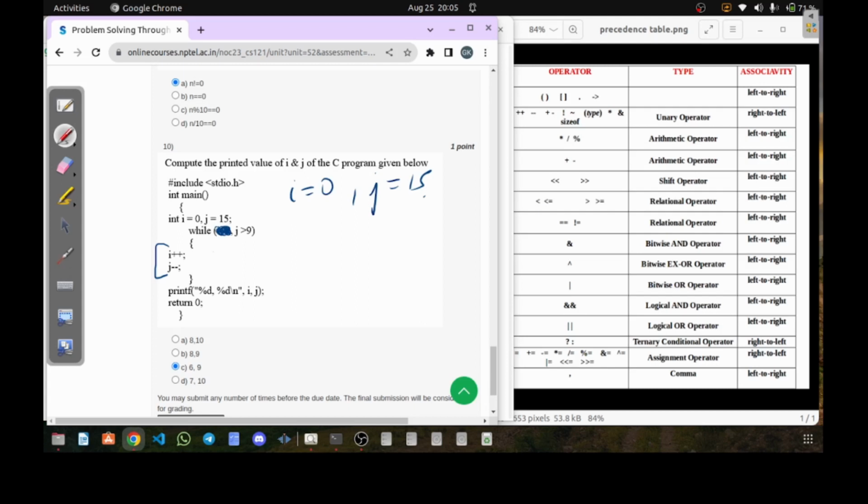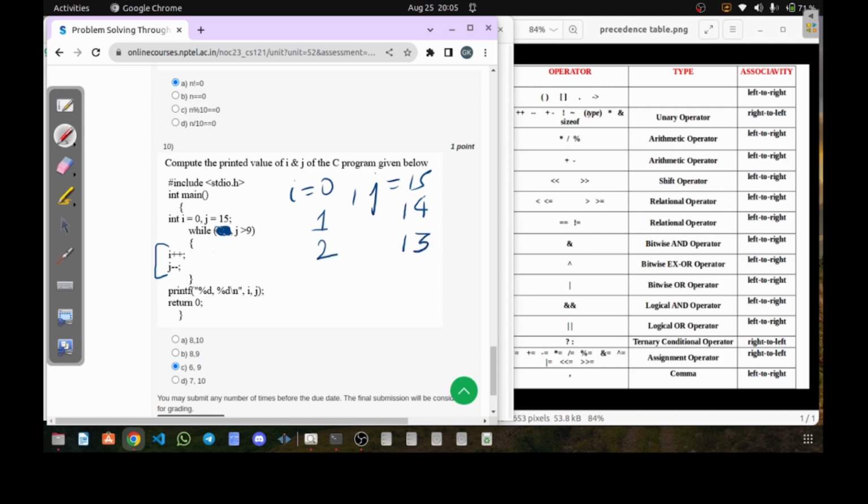15 greater than 9 is true, so the value of i will be incremented by 1. This will become 1 and j will be decremented to 14. 14 greater than 9, the condition is true, so j becomes 13 and i becomes 2.